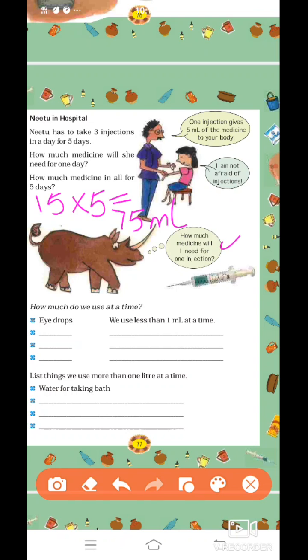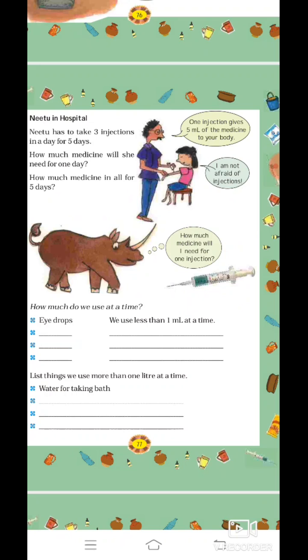Now, how much medicine will I need for one injection? You can see in the photo and guess, it is 4 ml. Okay. Now, look at the next activity.